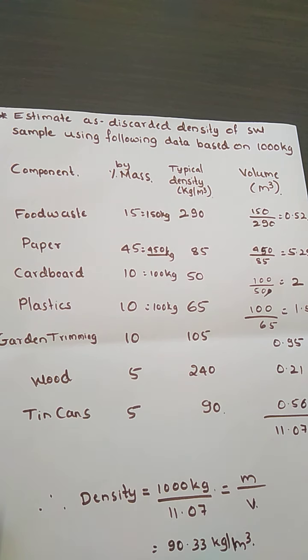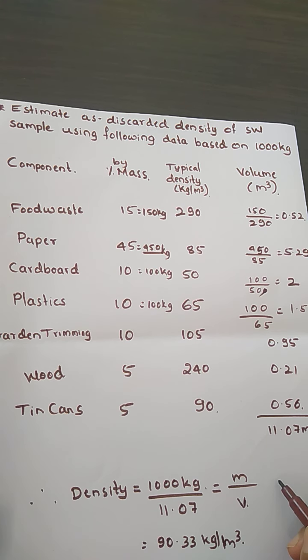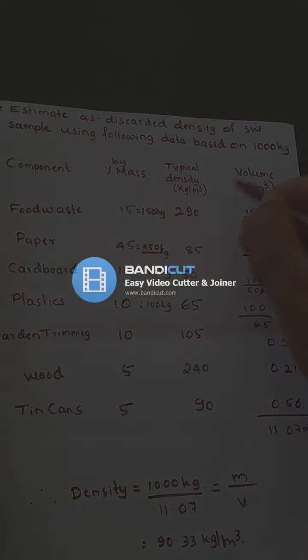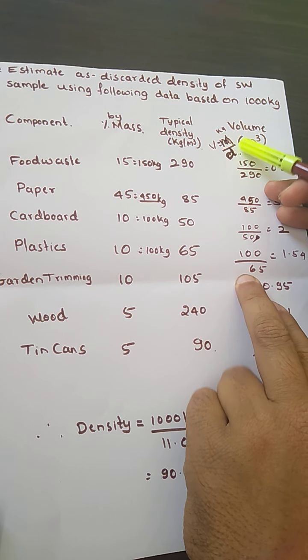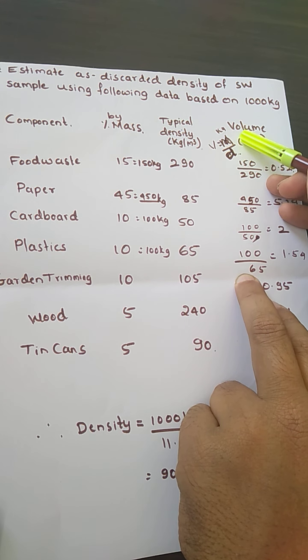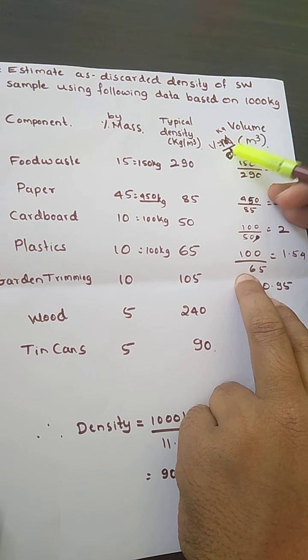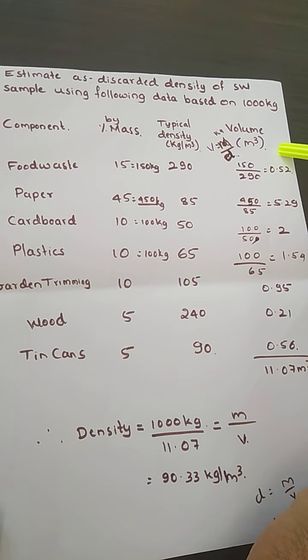Then you are going to find out the volume. How are you going to find out the volume? You find it by using the formula: volume is equal to mass by density. Mass has a unit of kg and density is in kg per meter cube. So kg cancels, and meter cube remains in the denominator, so you get the volume in terms of meter cube.